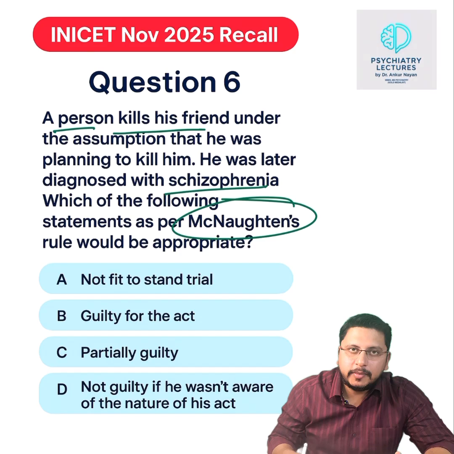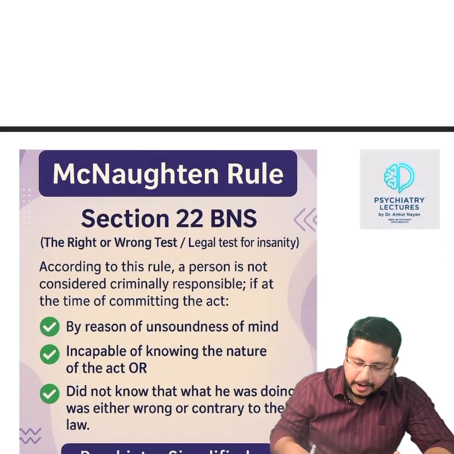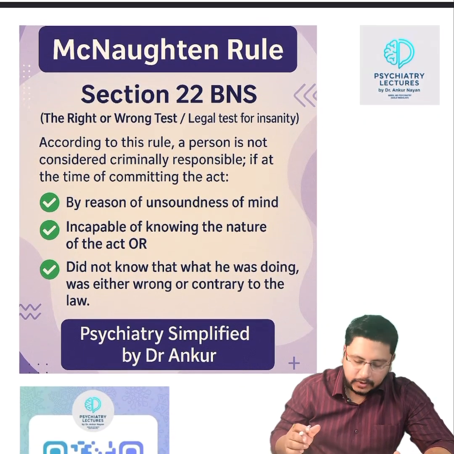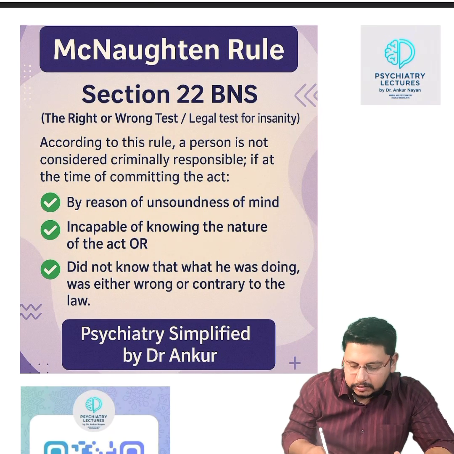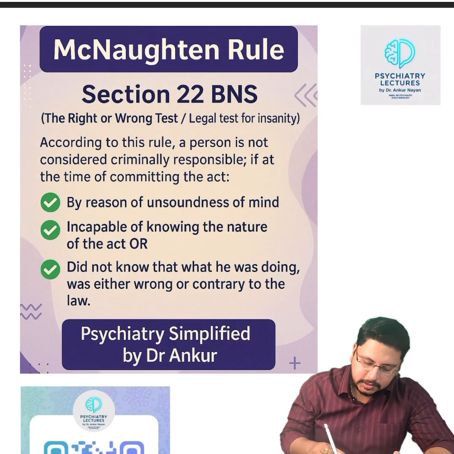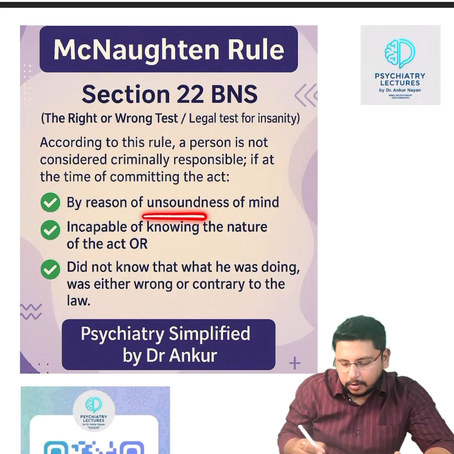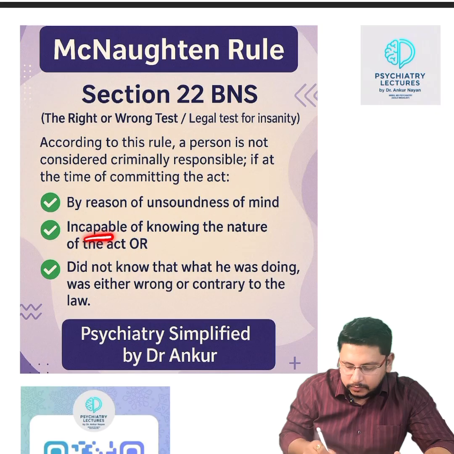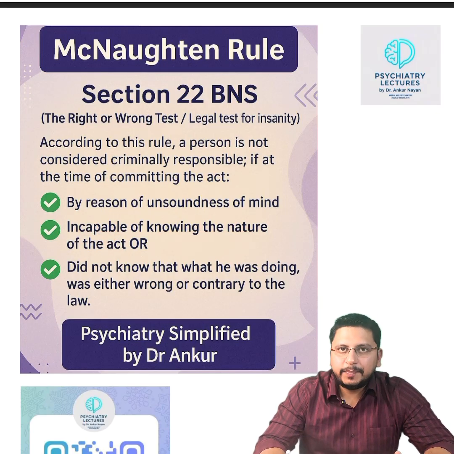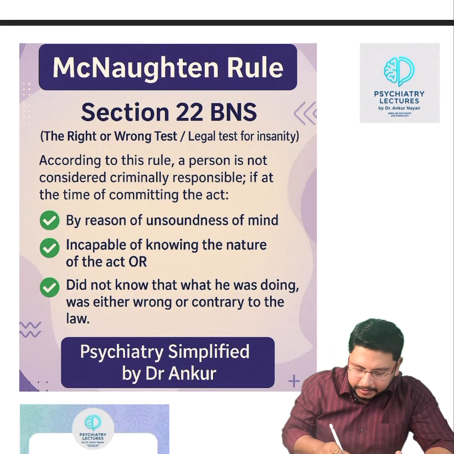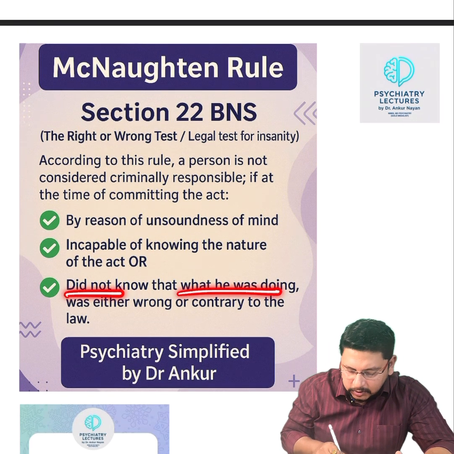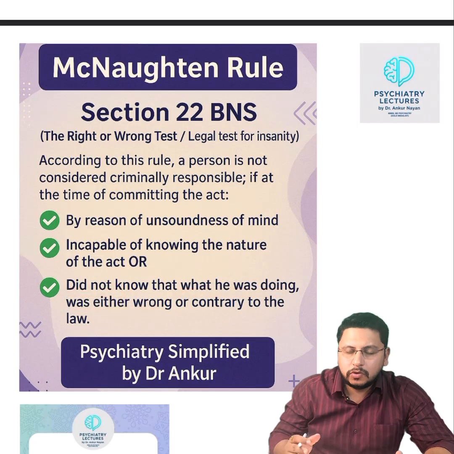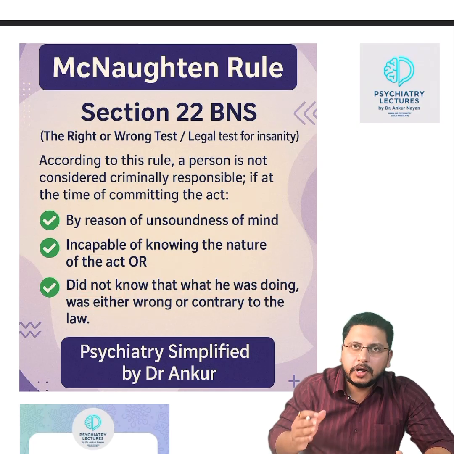अब यहां जो पेशेंट ने क्राइम करा, at the time of doing the crime, at the time of killing his friend, he was with unsound mind, in schizophrenia. Yes, in schizophrenia क्या होगा? Patient with mental illness, unsound mind, and he is not capable of knowing the nature. किसी का मर्डर कर रहा है, but a patient with schizophrenia is not able to know the nature of the act. And the third point, did not know what he was doing was either wrong. और जब वो अपने दोस्त को मार रहा था, he was not aware कि जो वो कर रहा है वो गलत है या फिर लॉ के अगेंस्ट है.